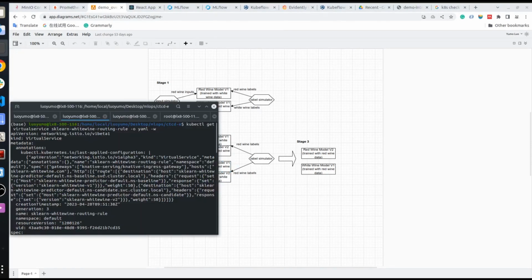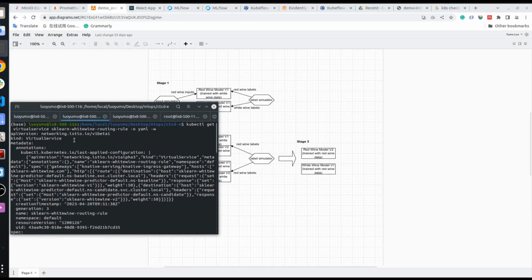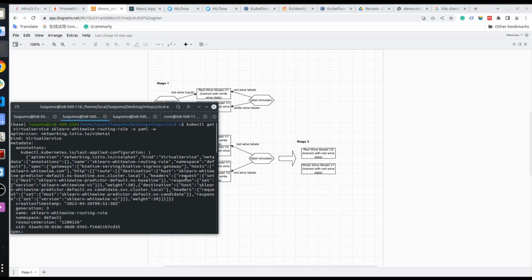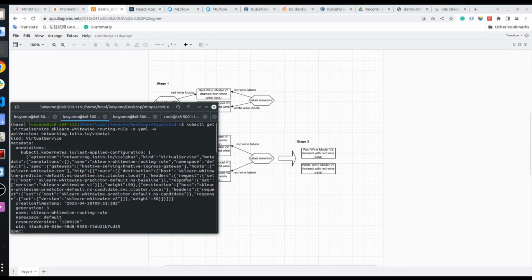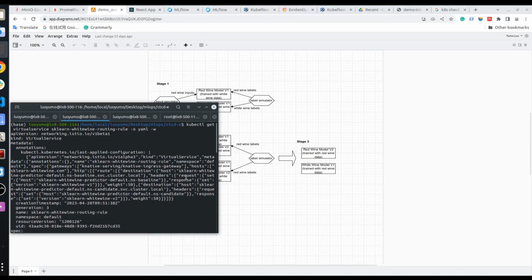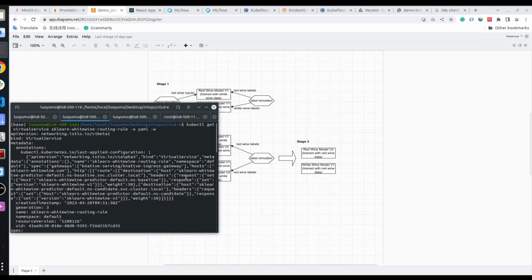Now, if we check the changes of the ingress rule, for example, for the white wine model, when the retrained new models were first deployed, the traffic split was 50 and 50. So 50% of the user traffic goes to the old models, and another 50% goes to the new models.